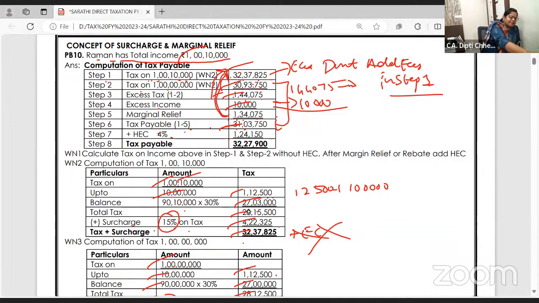I have written this somewhere too. I think where I've given the format, there I have written.